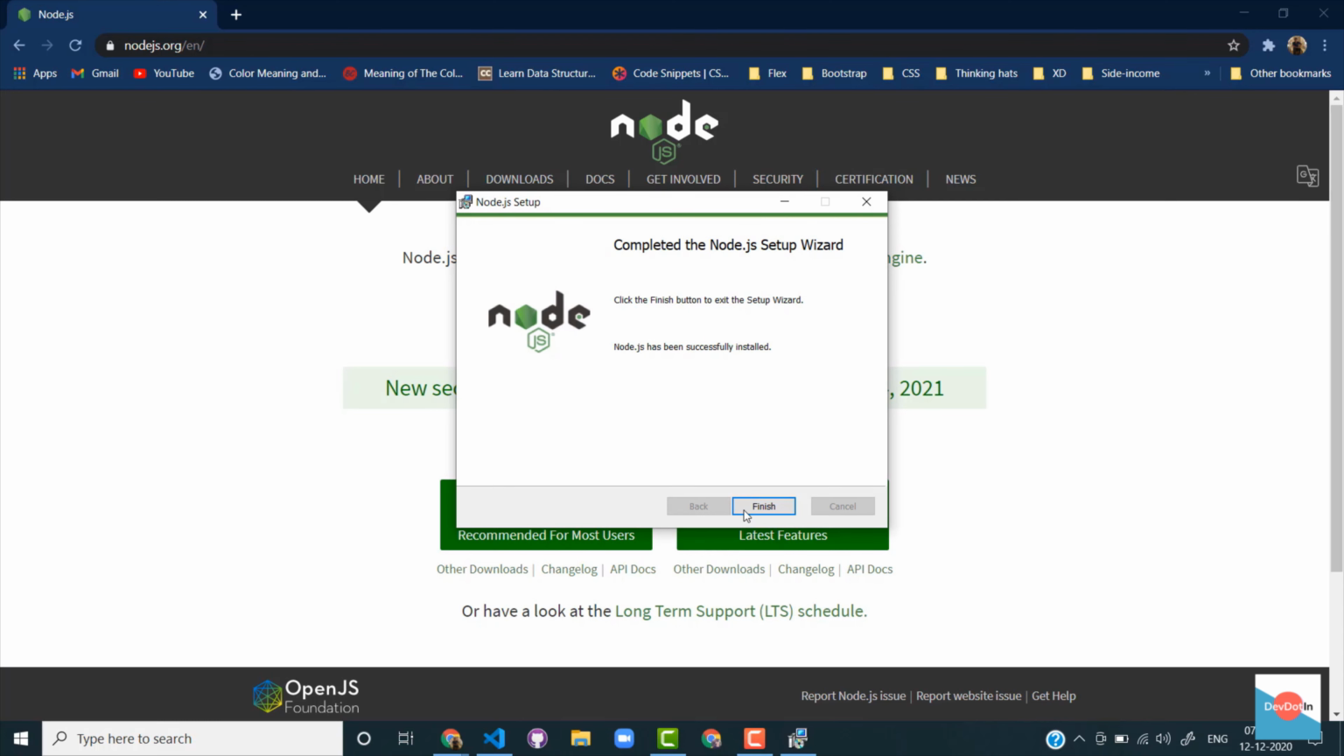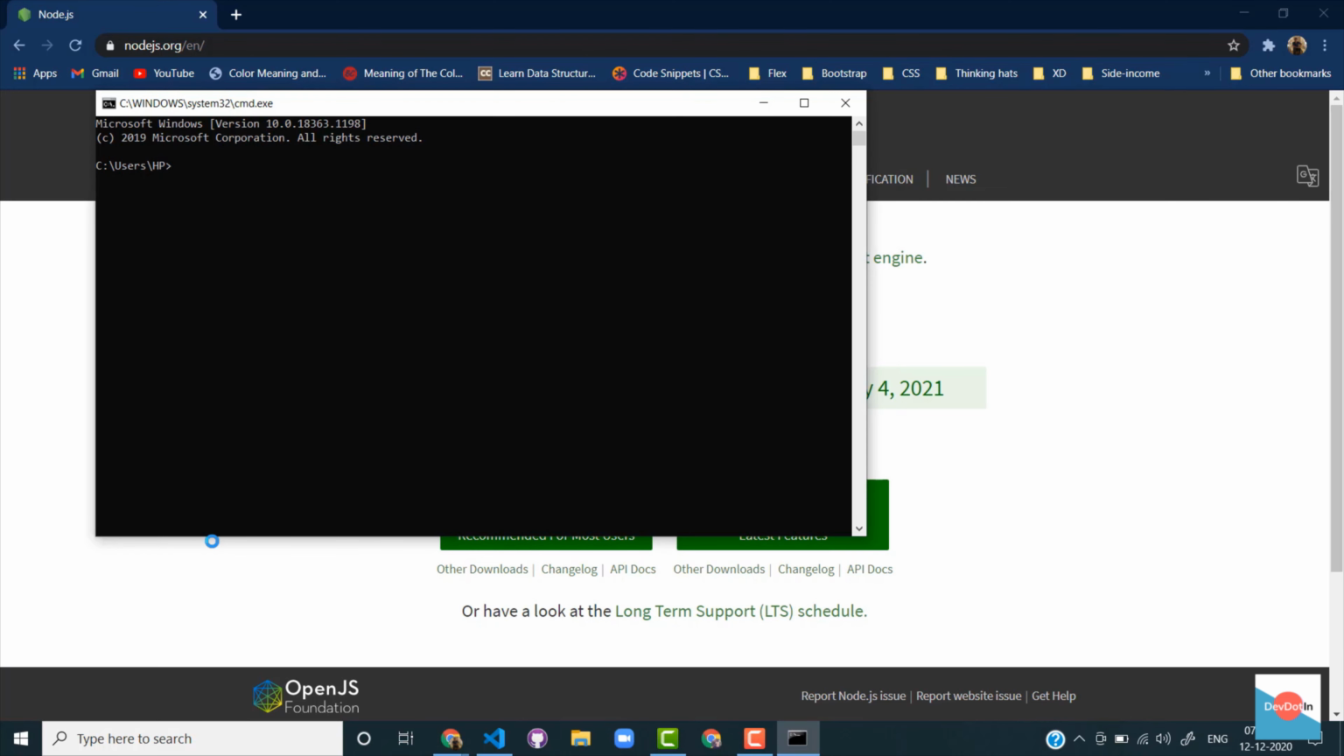You can check if it is installed by opening the command prompt and typing node space -v. It will return the version of Node.js installed. Also, you can check the same with npm.